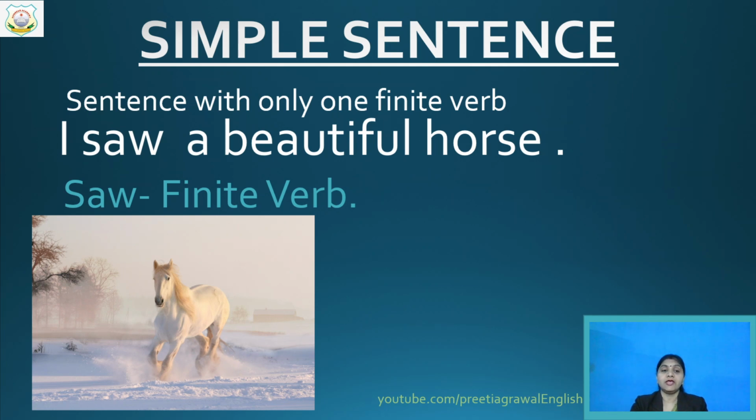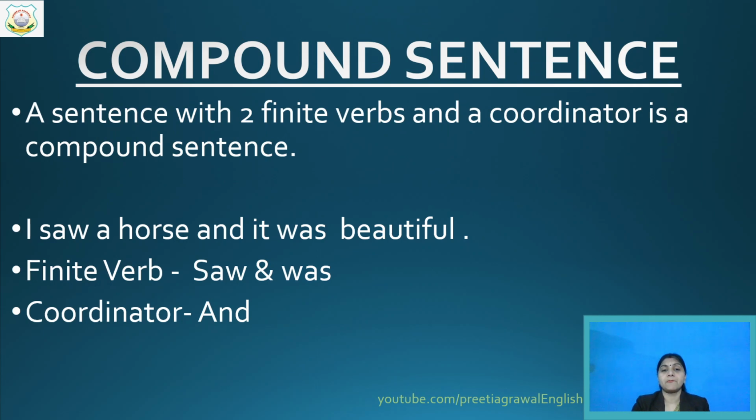So in this way, what we have found is that this saw is our finite verb, and finite verb means that particular word which we use to change the tense. So here there is only one finite verb. If there is only one finite verb, it means that is your simple sentence. Clear?